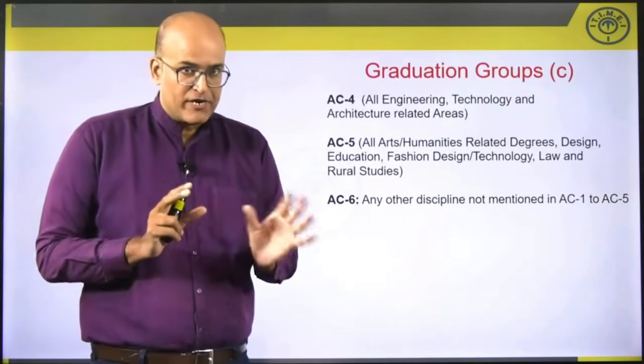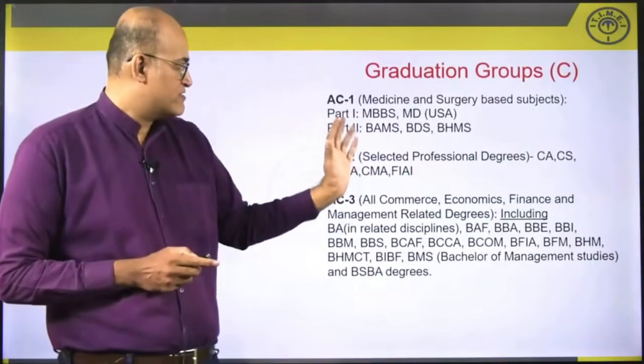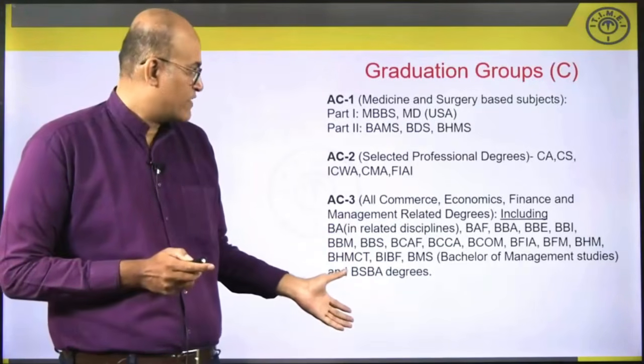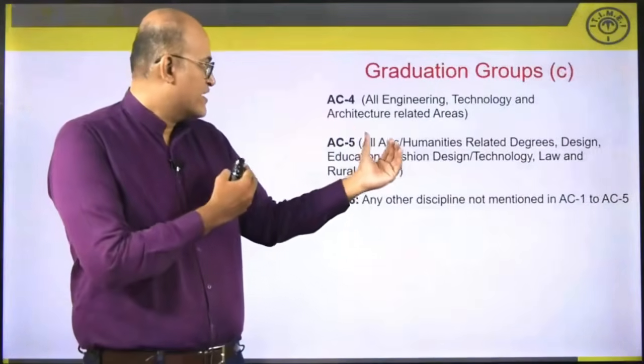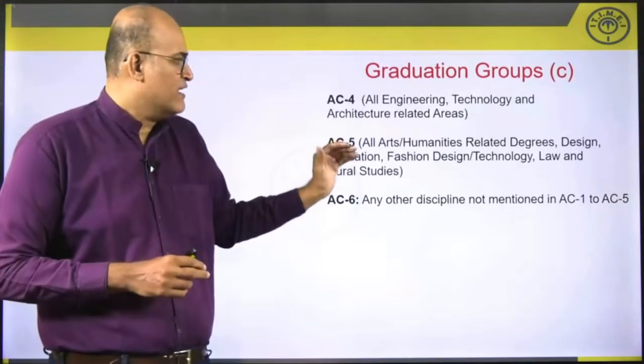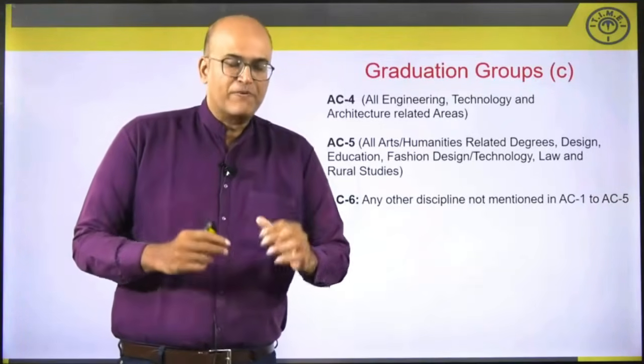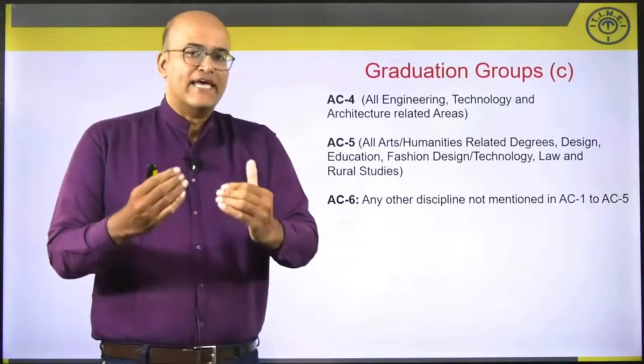So I'm showing it once again so that you can figure out which of these groups you fall in. So AC1, AC2, AC3, right? And then we have, of course, AC4 and AC5. If you don't fall in any of these 5, then you will need to opt for AC6. So these are the 6 groupings that they have created among all the applicants.